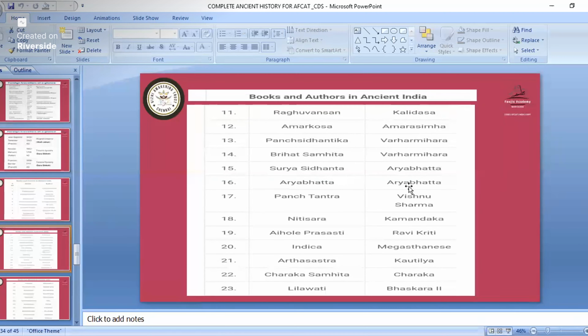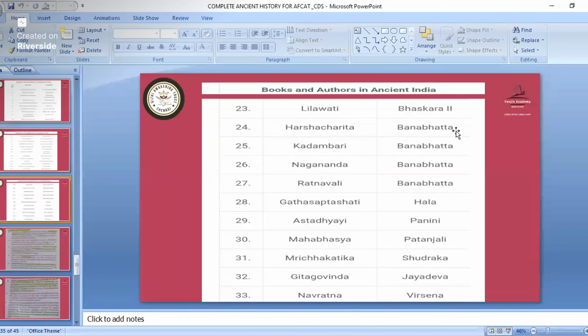Aryabhatiya was written by Aryabhatta. Panchatantra, everyone is familiar with it, was written by Vishnu Sharma. Nitisara was written by Kamandaka. Aihole Prashasti, there was an inscription, that was written by Ravikirti. Indica by Megasthenes. Arthashastra by Kautilya. About this one also a question has come. Charaka Samhita by Charaka. Lilavati by Bhaskara. Okay. Harshacharita by Banabhatta.